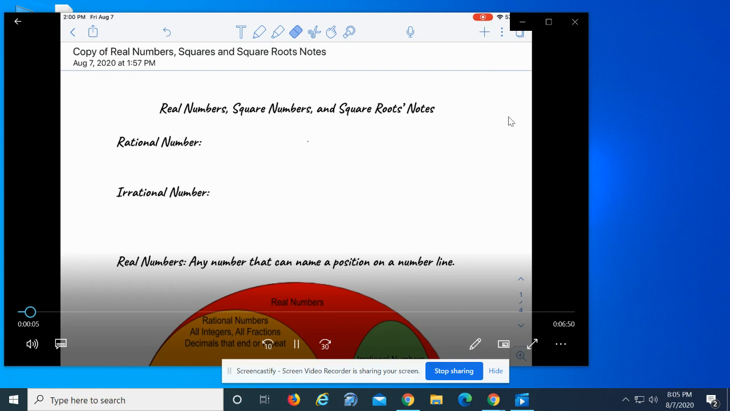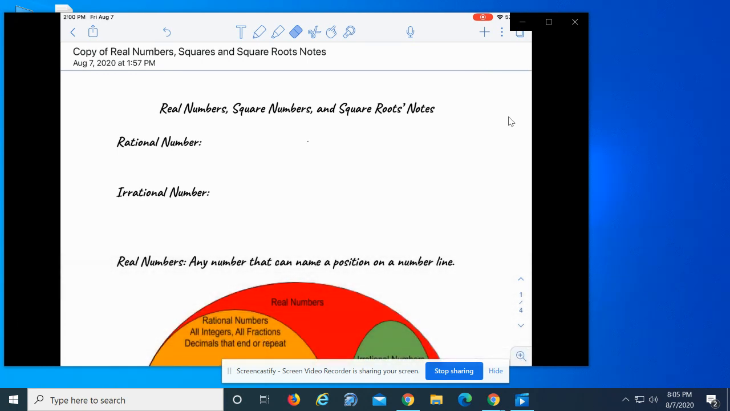Real numbers, square roots, and squares is what the topic will be today. Rational numbers, if you remember from last time, are any number that you can write as a fraction, decimals that can be written as fractions that either end or repeat. They don't have to do both, they just have to do one or the other. Remember, natural numbers, whole numbers, and integers are also rational numbers.